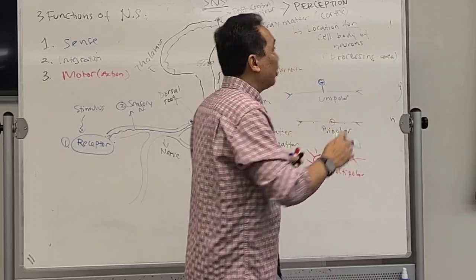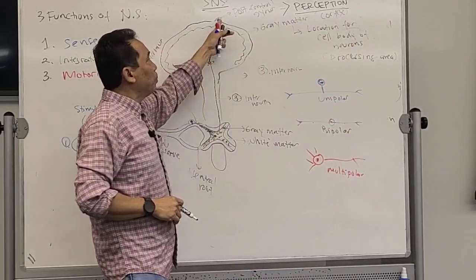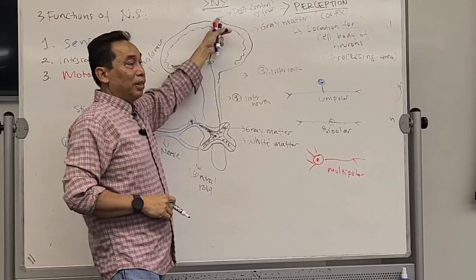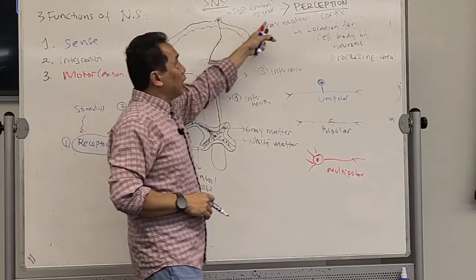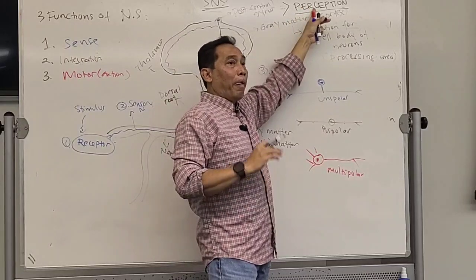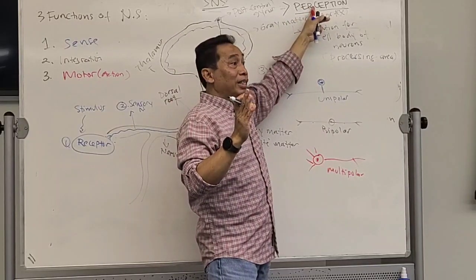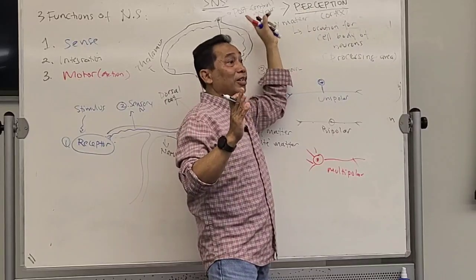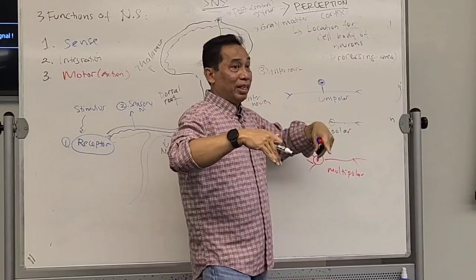Get it? So this perception is done by this post-central gyrus. Remember, we're talking about the SNS, right? Somatic nervous system. Is this perception going to be conscious or unconscious? Conscious. Remember, this is the SNS. You will be able to identify what this is and where it is.